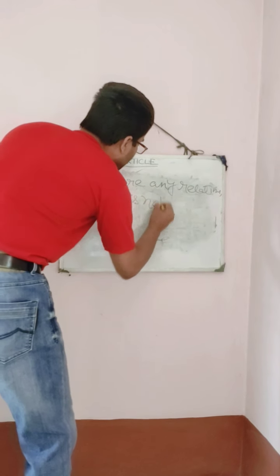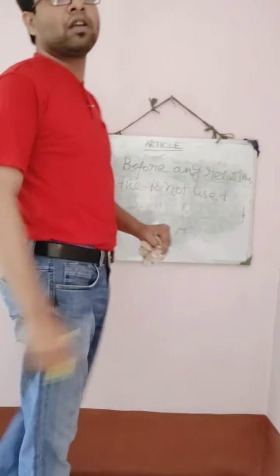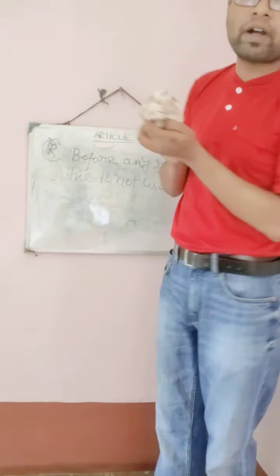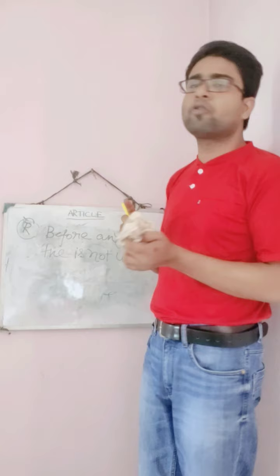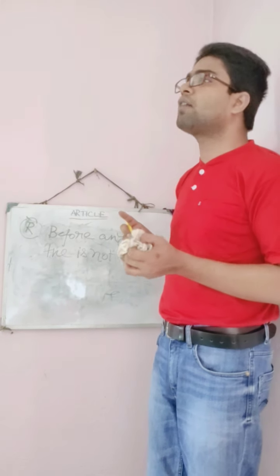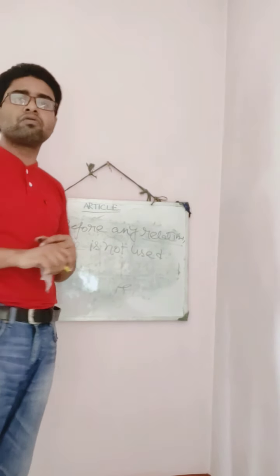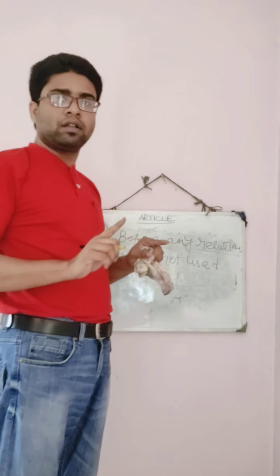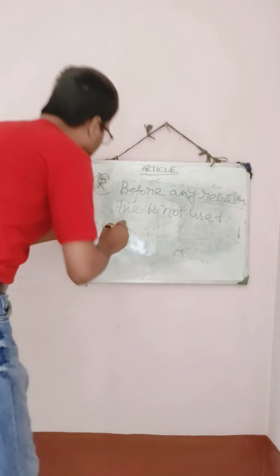So before any relation, our mother, our father, our uncle, our aunt, in these names, before these common nouns, the article the should not be used. We should not say the mother. We should not say the father. Okay? We should not say the uncle. We should not say the auntie. So keep in mind, before the name of any relation, the article should not be used.